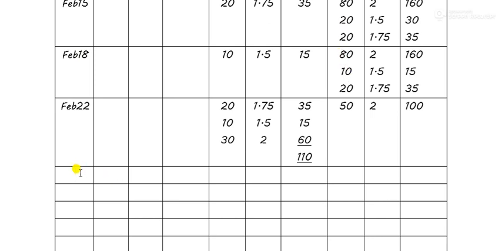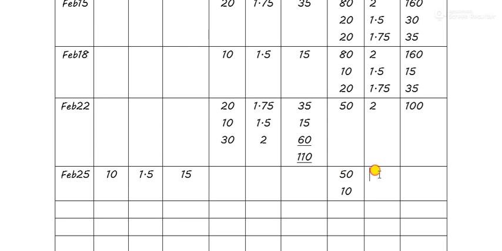Okay, so the next date is Feb 25, and on Feb 25 receipts were made. Feb 25, how much? 10 units. Okay, sorry, not receipts but the replacement of the goods which we had returned at the rate of 1.5. Okay, we have received the replacement. So now we have 50 and 10 units at the rate of 2 and at the rate of 1.5.